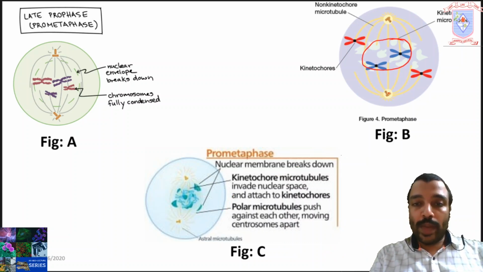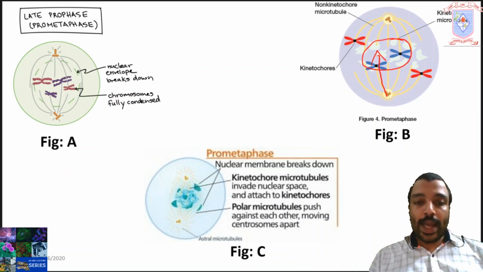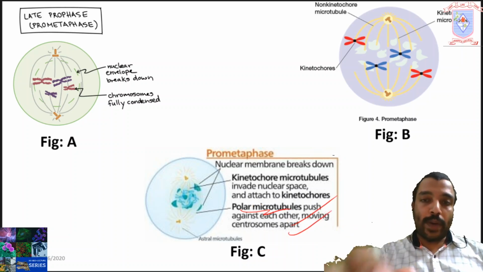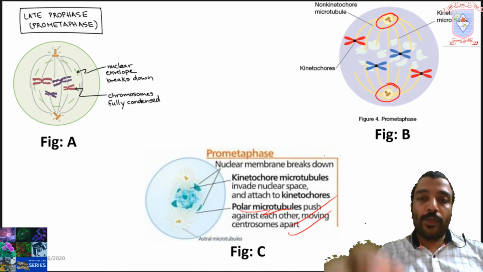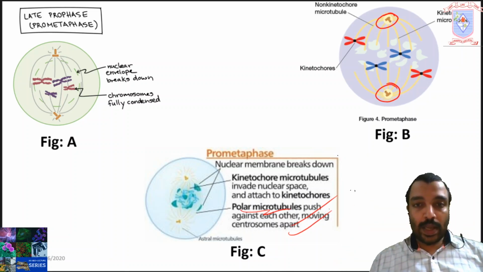So the kinetochore microtubules will invade into the nuclear space and attach to the kinetochore of the chromosome, and the polar microtubules push against each other, moving centrosomes apart. So polar microtubules help to maintain the position of centrosomes by pushing against each other.